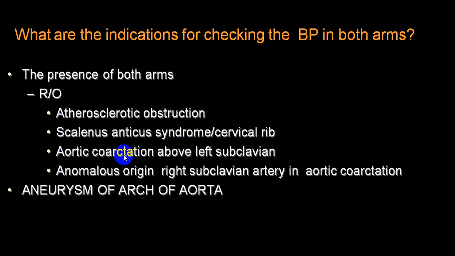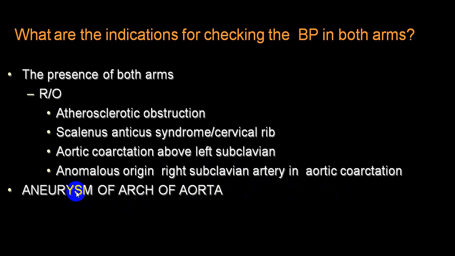If there is a coarctation before the left subclavian, the blood pressure in the left subclavian will be low, and in the right it will be higher. If the right subclavian has an anomalous origin from coarctation, then also you will have an abnormal blood pressure in the right subclavian.